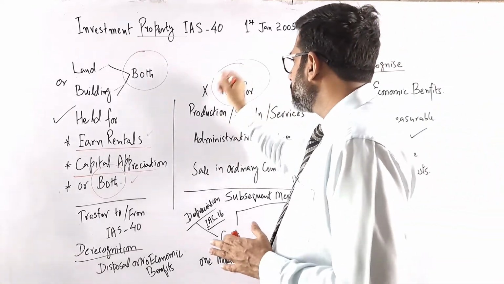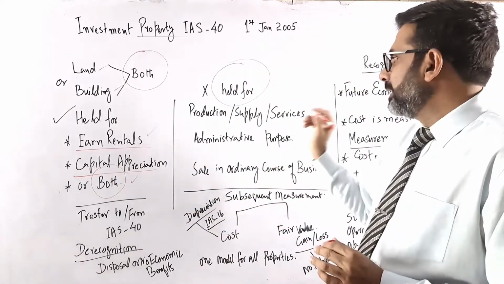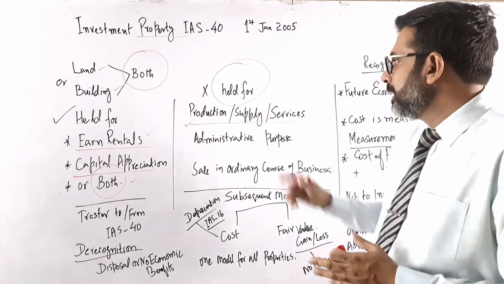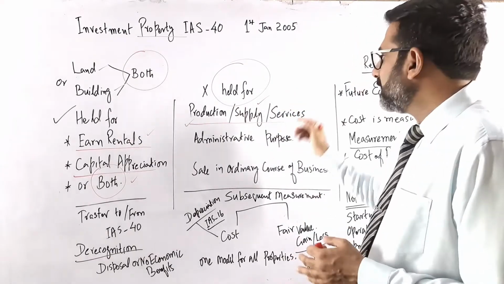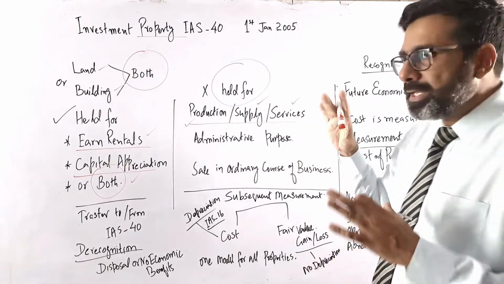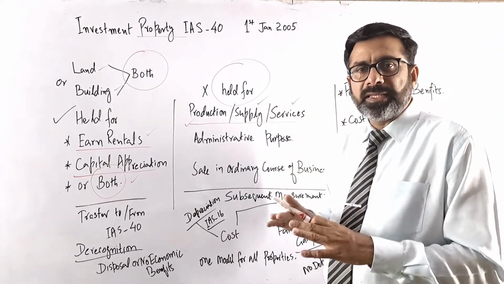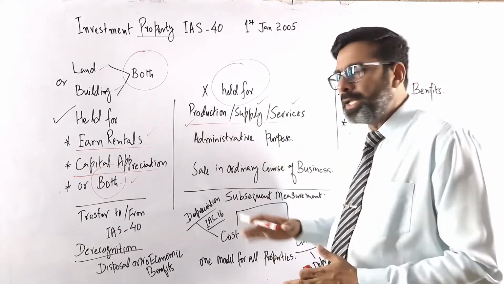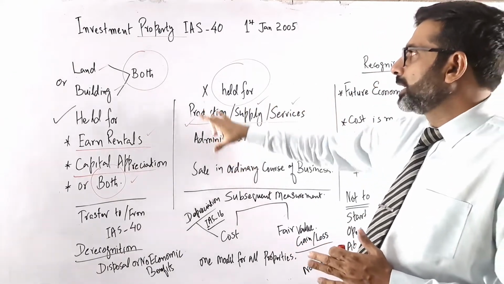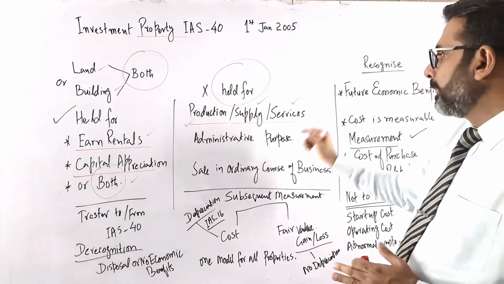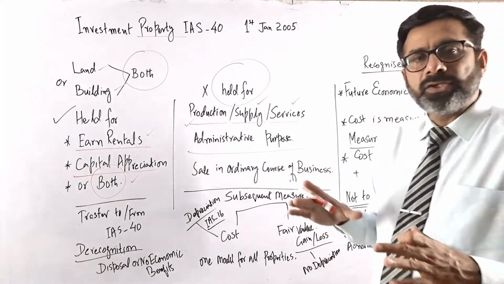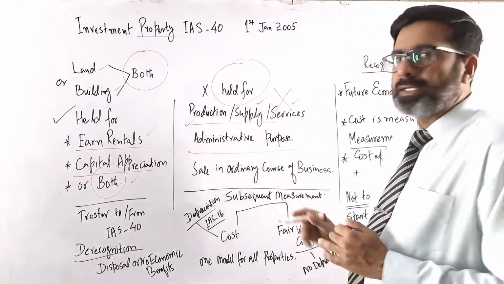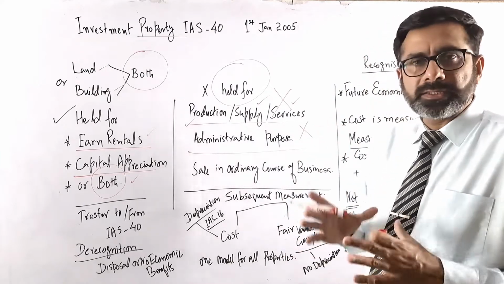Now, it is not applicable when you have some property which is used for production purposes, like a factory, or for the supplying of goods or services. So any investment they have in land or a building where a production process is going on, or they are selling goods or services, IAS number 40 will not be applicable. And again, if they have some property which they are using for administrative purposes, that property will not be investment property either.